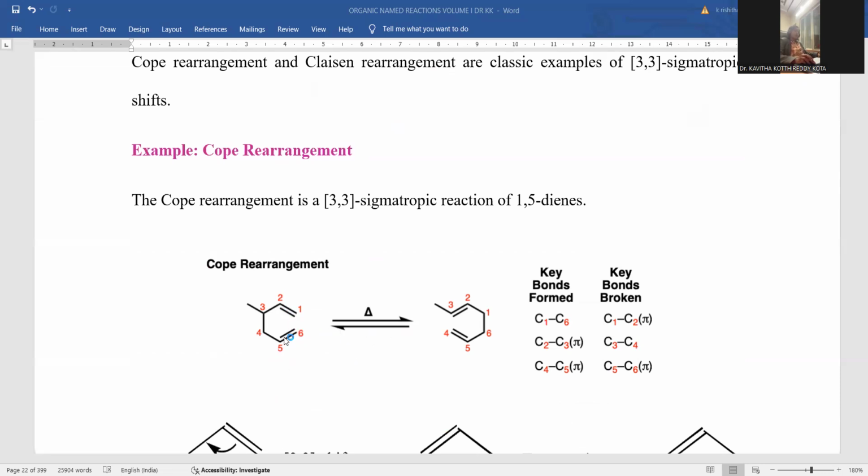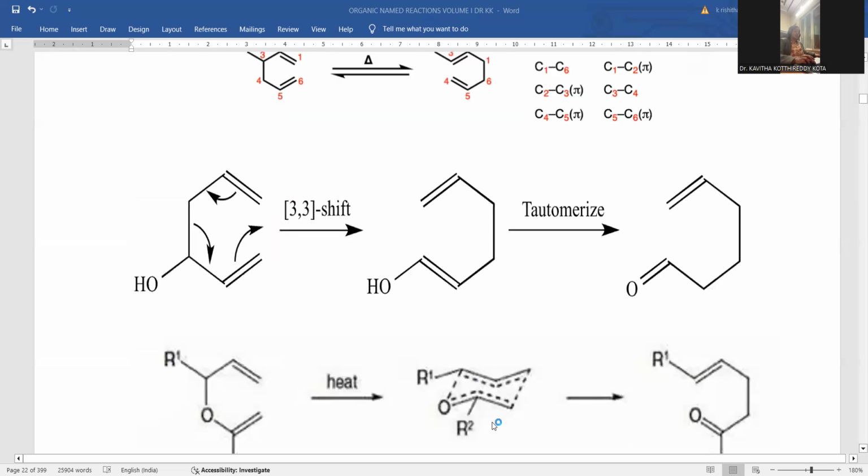Upon heating, the ring opening takes place in between and ring closure takes place in between, and with the delocalization, the already existing bonds are shifting: 1,2 shifted to 2,3 and 5,6 shifted to 4,5. This is the way the 3,3 sigmatropic rearrangement takes place, via fragmentation of the molecule and shifting the entire fragment to the other edge, the other corner. So if you want to notice the same reaction with this hydroxyl functionality, the 3,3 sigmatropic rearrangement takes place within the molecule.